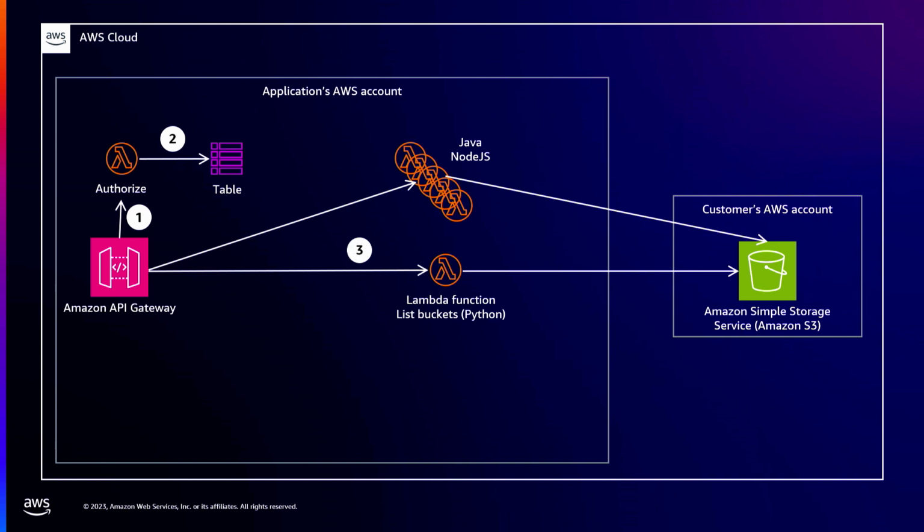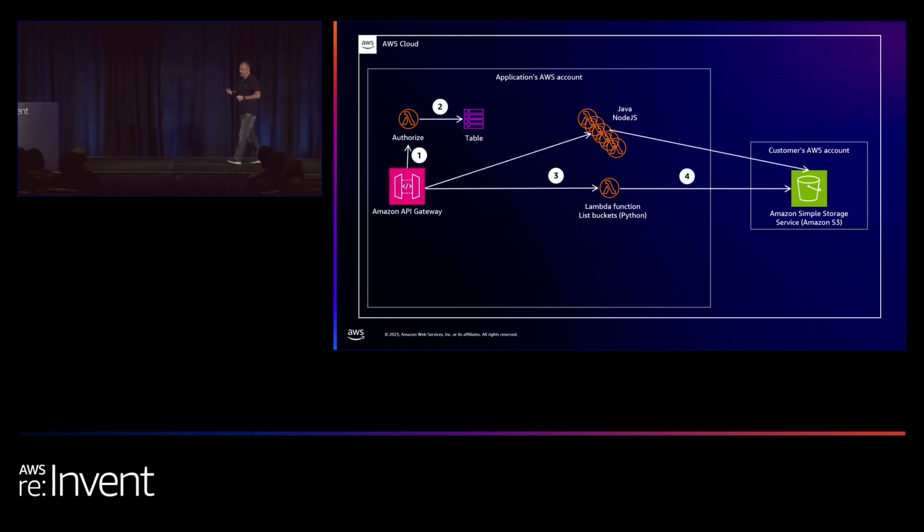Lambda is being called. In our case, I'm going to concentrate on a very specific Lambda called list buckets, which, as its name suggests, lists all the available buckets in the customer's account. And as the application grew, more and more teams joined the effort. And although most of the application is written using Python, some Lambdas were also written using Node and Java. Why? I don't know. We are deploying the application to production using AWS SAM.